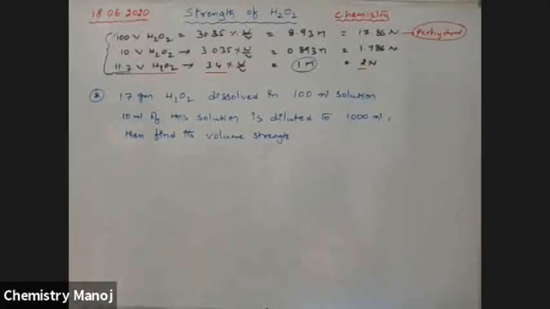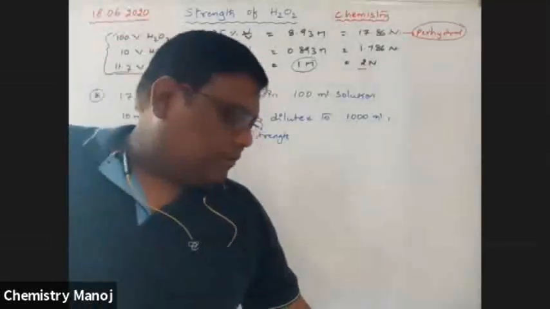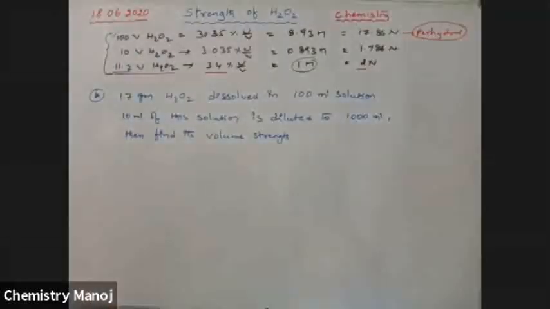First of all, using the first sentence, calculate normality.